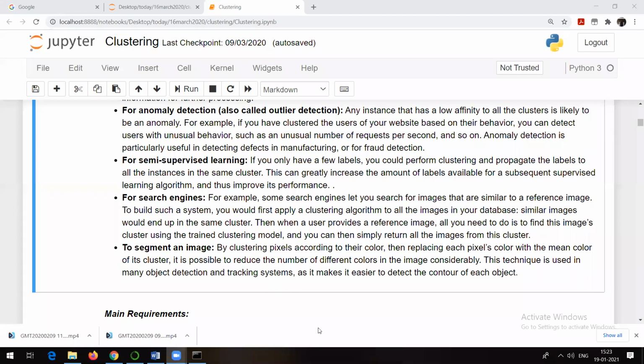That's nothing but clustering. Yeah, Gargi, just wait a minute. I will give you time. Okay.